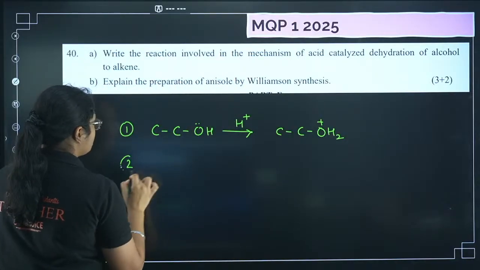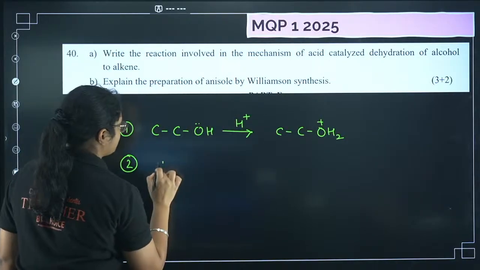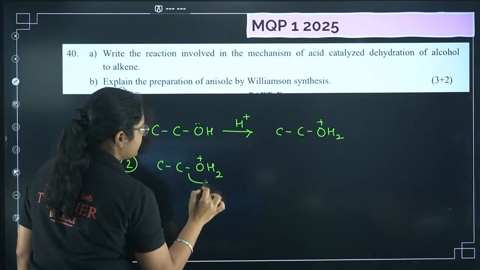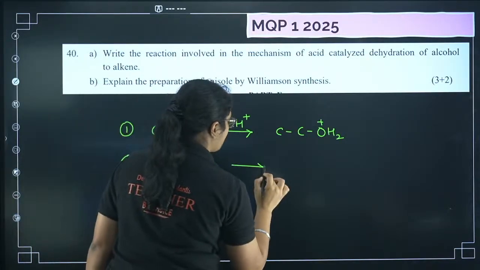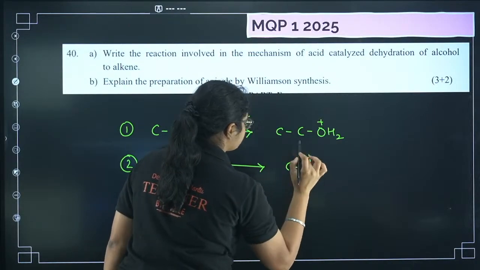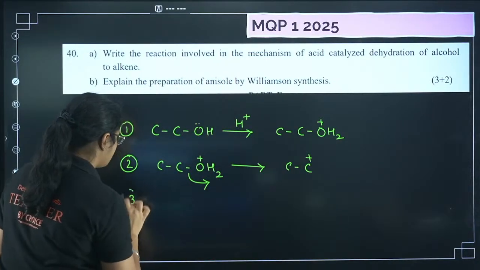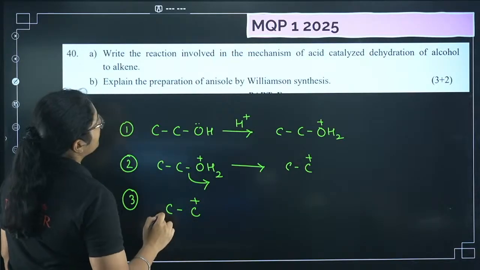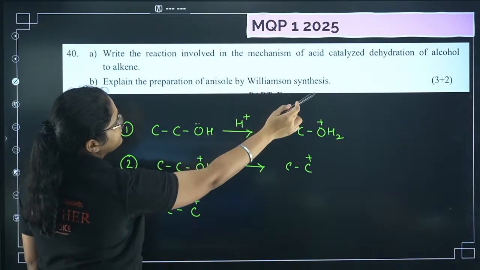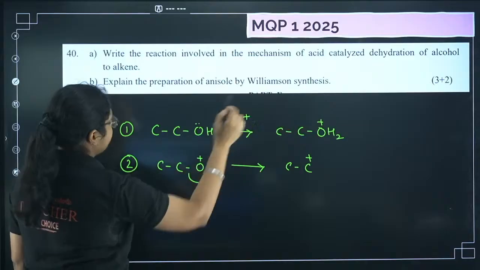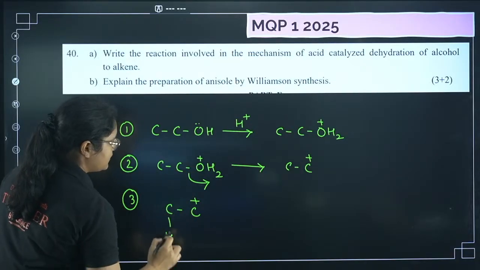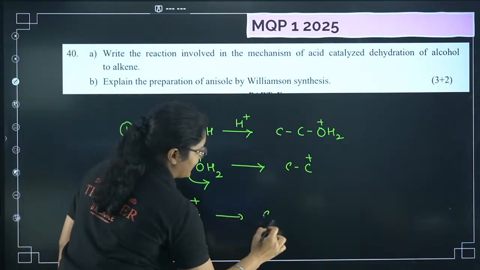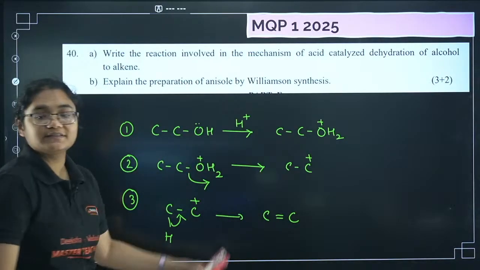In step number 2, what will happen? The protonated water will move out, and here there will be a carbocation formed. Now in step 3, in this carbocation, what will happen? Next, this H will come here, and then you will get an alkene produced here. So this is the basic step.